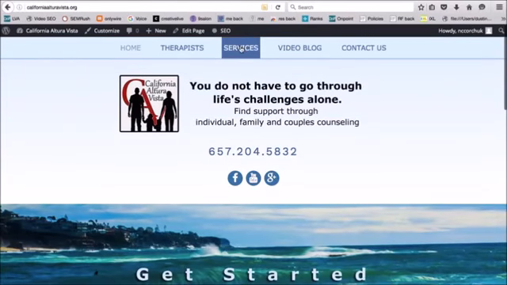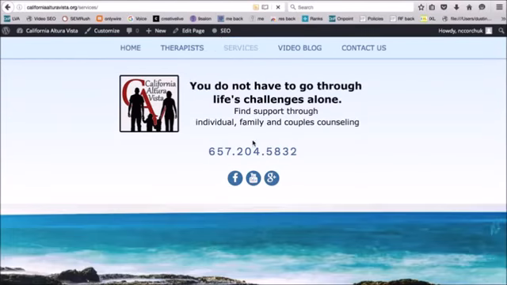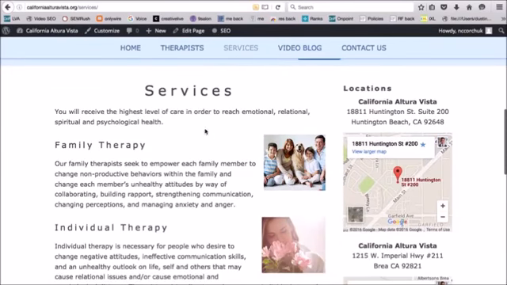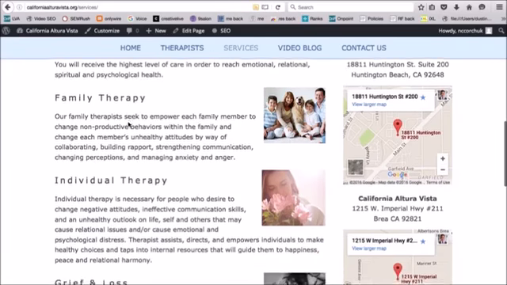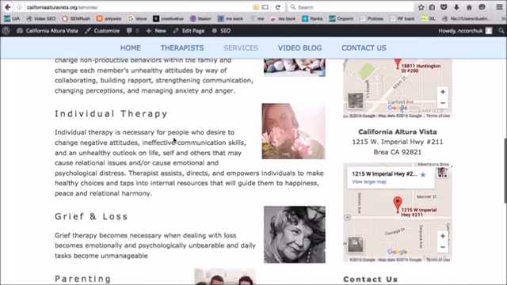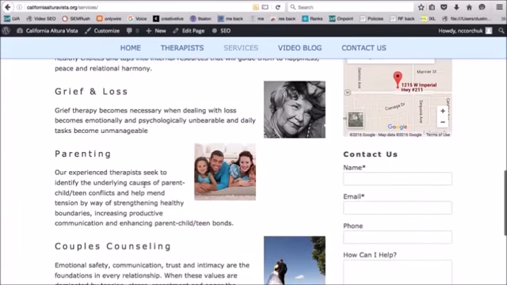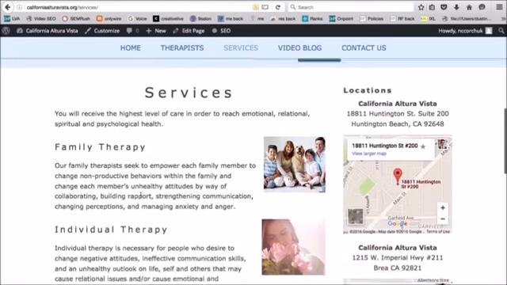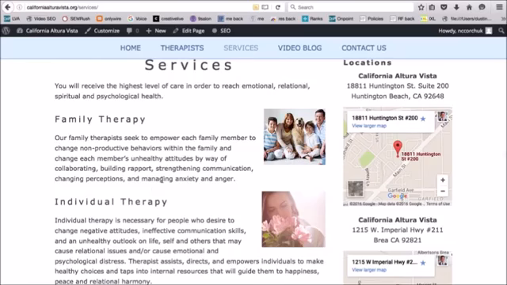And let's go over to, just as another example, the services page. Here is the services page, and I actually really like this page for a couple of reasons. One, it's got a heading tag here that just says services, a short sentence about what type of services they offer. And then there's a decent amount of content here. There's headings for each of the type of therapy that they provide, and a little bit about each one. And so I'm not exactly sure how many words this would be, but let's say it's probably 500 words or so. I would recommend increasing this, but you're not off to a bad start. I mean, this is a pretty good start.